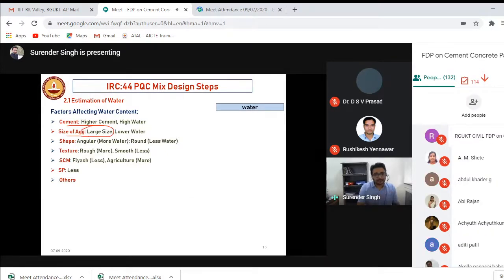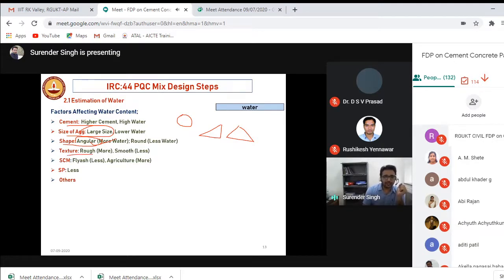Then, obviously, like we discussed, if the size of the aggregate is more, the surface area will be less, so less water will be required. If the shape of the aggregates is angular, which is what we require, then more surface area will be there. If my shape is rounded, lesser surface area, lesser water. But you should remember, we also get strength because of aggregate to aggregate interlocking, so we always prefer angular aggregate.